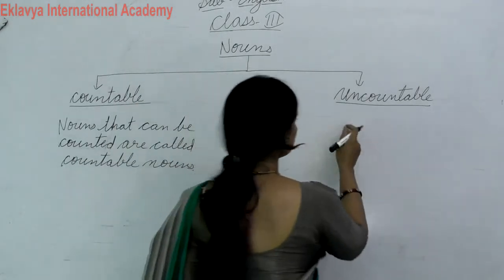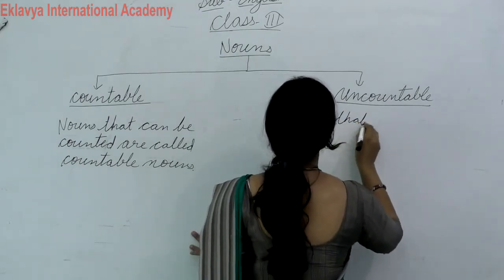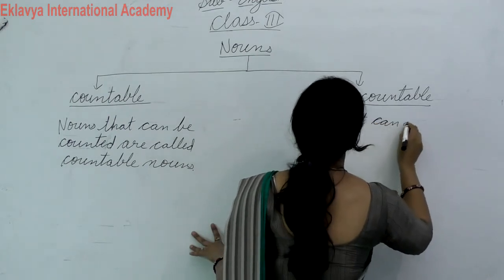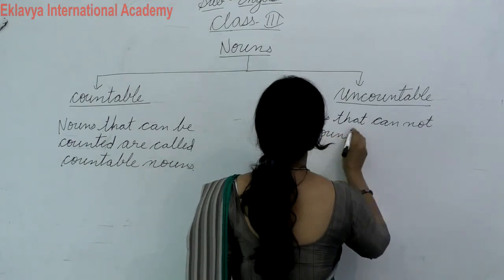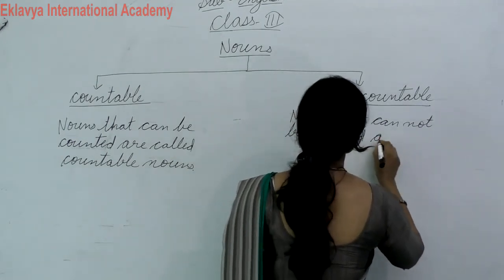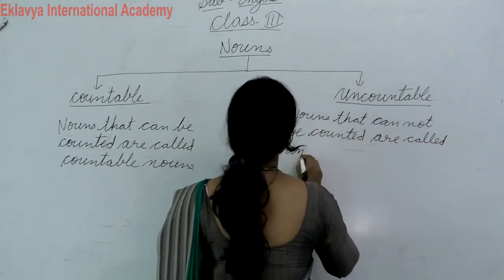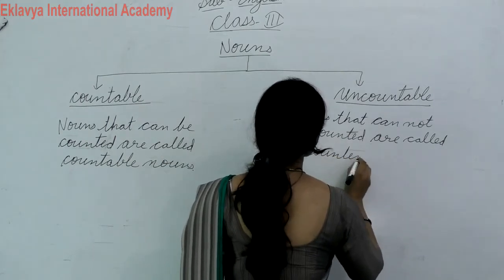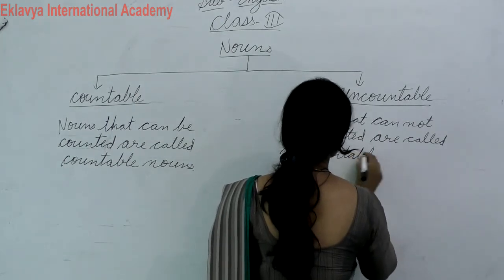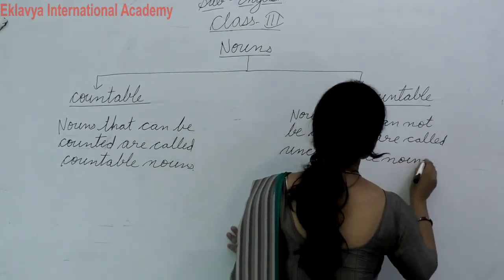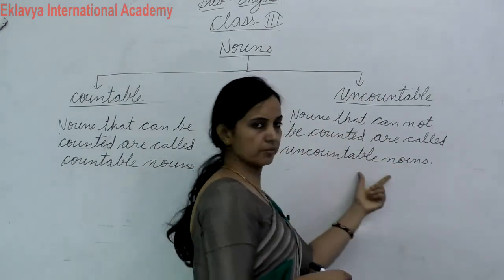Or what are uncountable nouns? Nouns that cannot be counted are called uncountable nouns. Okay, nouns that cannot be counted are called uncountable nouns.